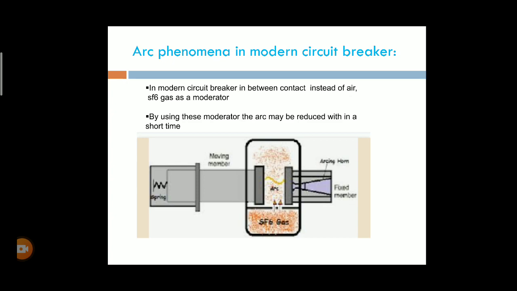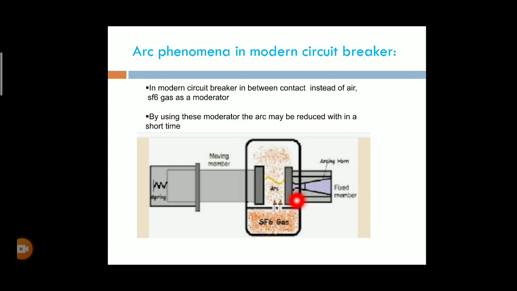In modern days, we are using sulfur hexafluoride as a medium. This is the basic diagram for the SF6 gas. In between the fixed and the moving contacts, an arc is struck. That arc will be completely immersed in the SF6 gas. Due to the properties of this SF6 gas, the arc will be reduced or extinguished within a very short period.